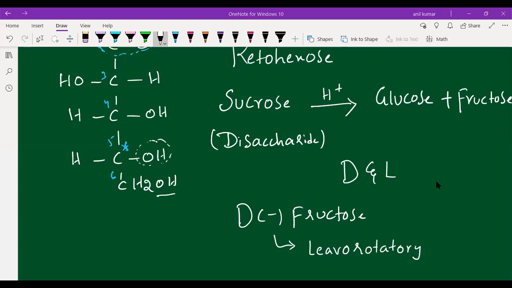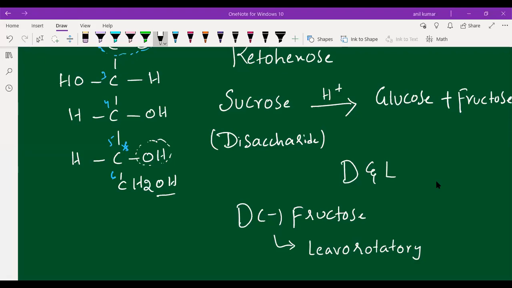Now for fructose, which sign have I given? The minus sign. Minus means levorotatory. That means when you pass plane polarized light through a fructose solution, it will rotate the light to the left side or anti-clockwise direction. That's why we call it a levorotatory compound. Glucose is a dextrorotatory compound, which rotates the light to the right side.